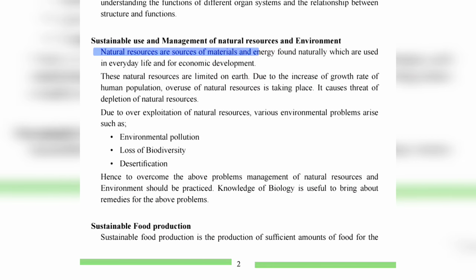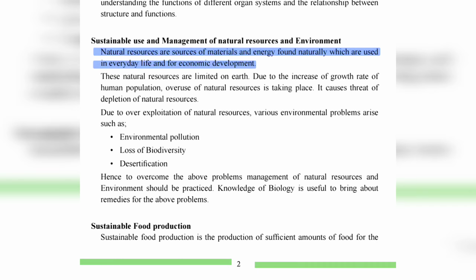Natural resources are sources of materials and energy found naturally which are used in everyday life and for economic development. These natural resources are very much limited on Earth, right?